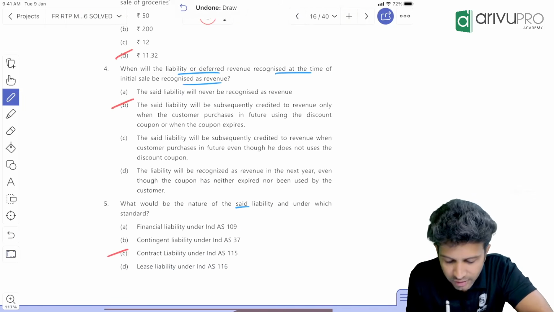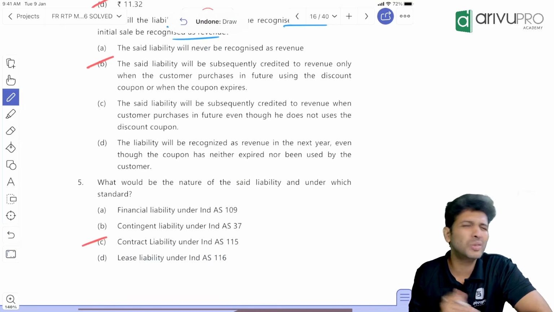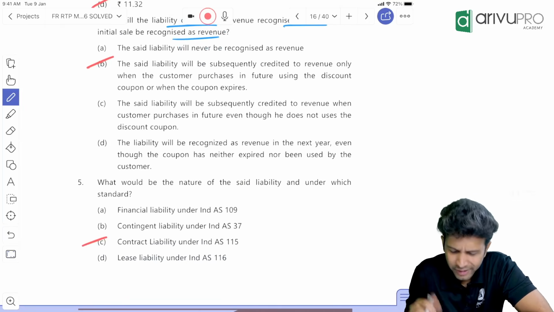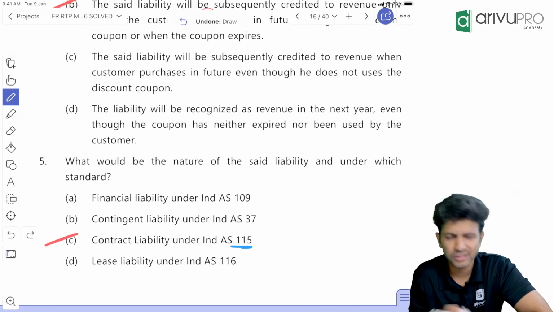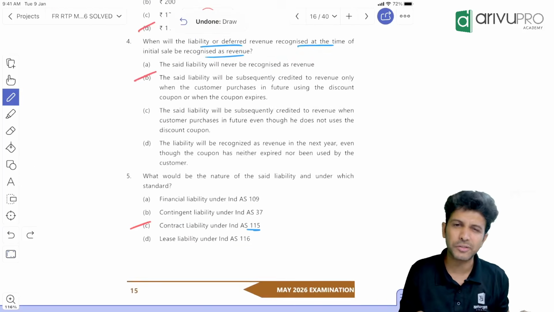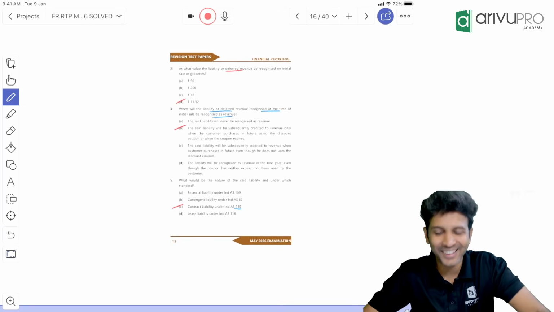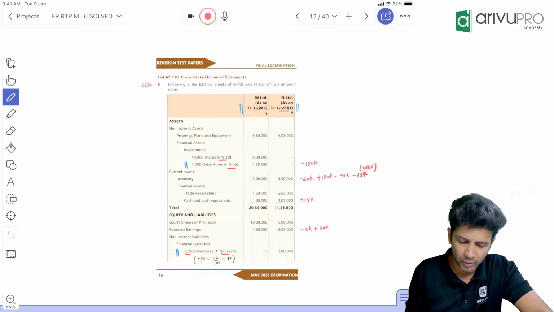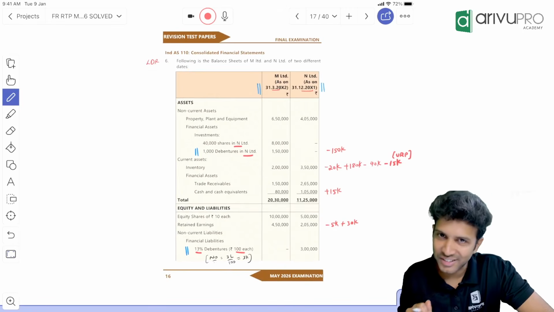Okay. What is the nature of the liability? How will you account for this discount voucher? We'll account for it as per Ind AS 115. Under Ind AS 115 we call this a contract liability. That's all. So C for Chennai is the right answer for this particular MCQ. Pretty straightforward. Okay. Moving on to the next descriptive part.